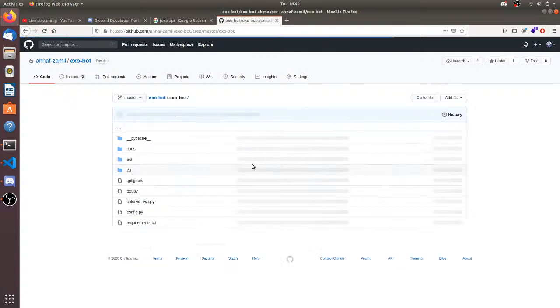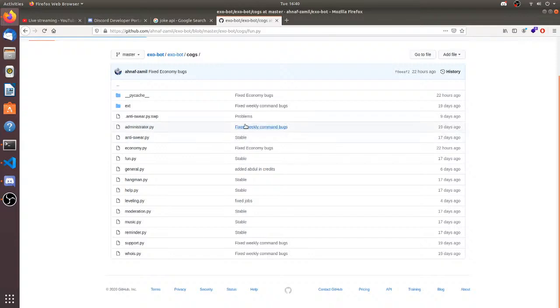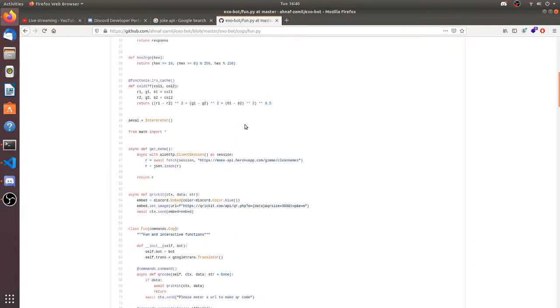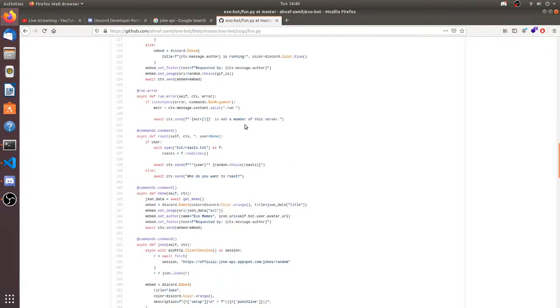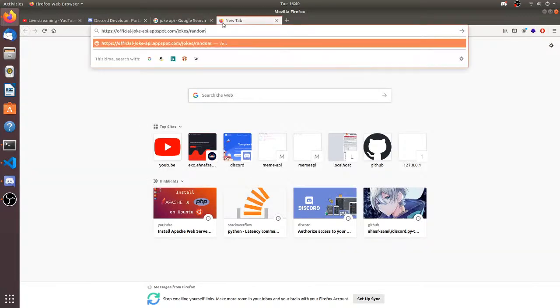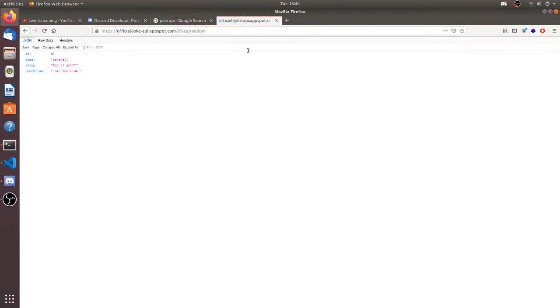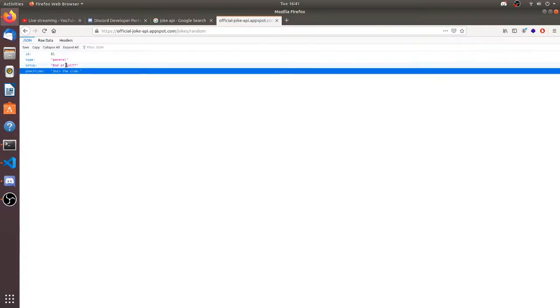By the way, this is a private repository, but I'm going to be getting the link to the API. I forgot the link. I'm an idiot. Okay, so where are the jokes? The official joke appspot.com. Yeah, this is the link. Now if I go over here, it's going to be giving me a joke. These are the two lines that I'm going to be using, the setup and the punchline. The setup is just the question that you're asking a person.